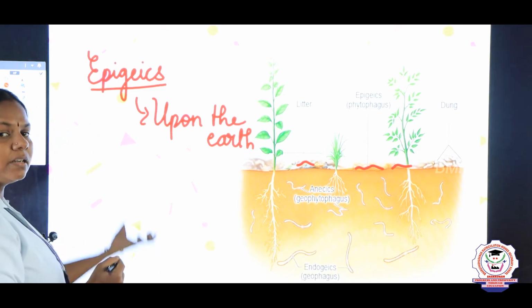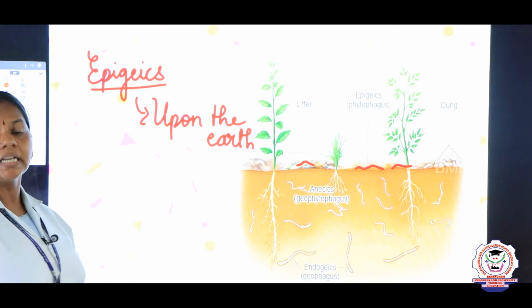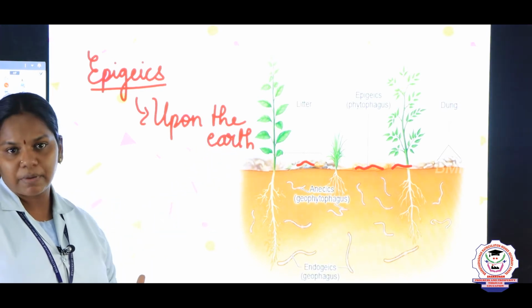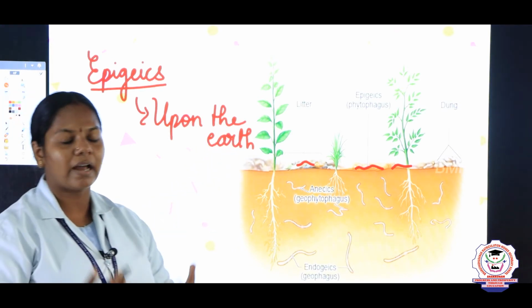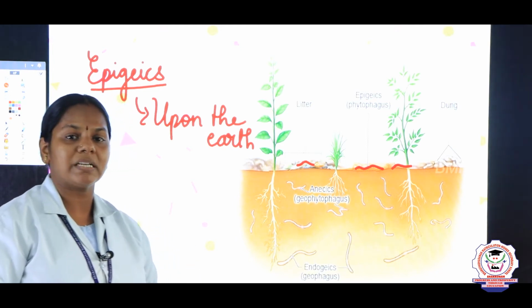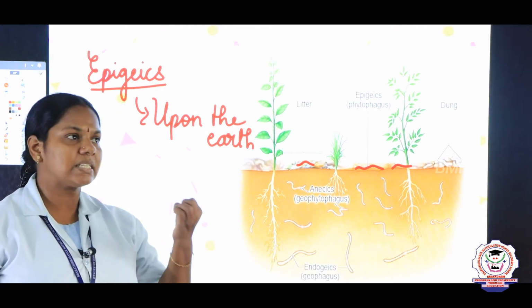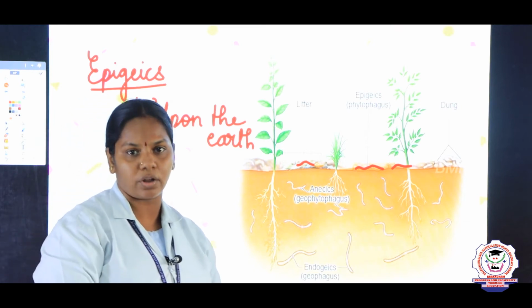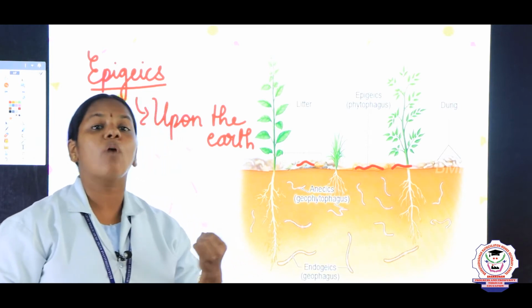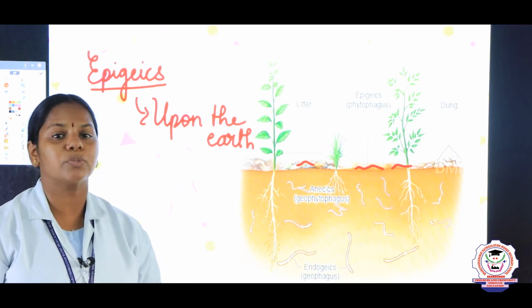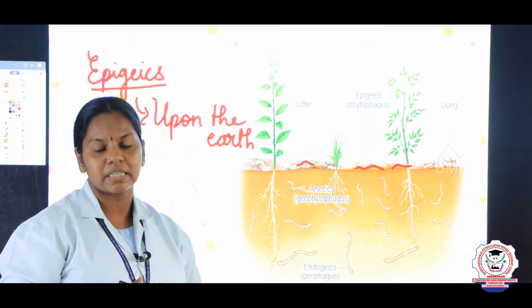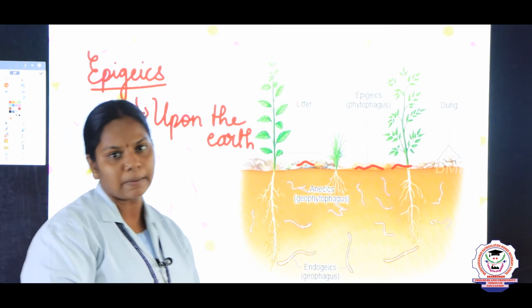And what is the main food of the earthworm, children? They consume dead and decaying plant matter along with the soil, and after they eat, they excrete. By seeing the soil we can identify whether the earthworm is there or not, because you can see the worm castings in the place where the earthworm is present. We can see many granules of soil particles. It denotes that the earthworm is present there.